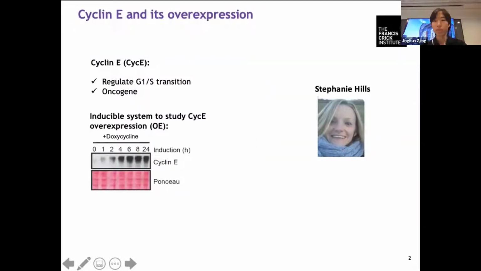So this project was initiated when a former colleague, Stephanie Hills, was studying an oncogene called Cyclin E. Cyclin E is a cyclin that regulates G1/S-phase transition and also initiation of DNA replication. It is an oncogene that is overexpressed in many cancers. So we have an inducible system that can induce Cyclin E expression upon treatment with doxycycline. And we and others have tested Cyclin E expression in U2OS cells, showing that Cyclin E expression induces replicative stress.